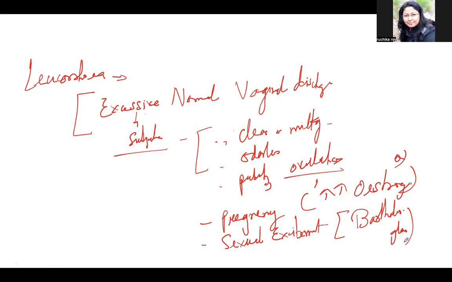Most commonly it is seen during puberty, during ovulation, during pregnancy and sexual excitement. Now, to diagnose whether this vaginal discharge is infective or non-infective, whether it is normal or pathological, we will take the discharge and put it under the microscope.